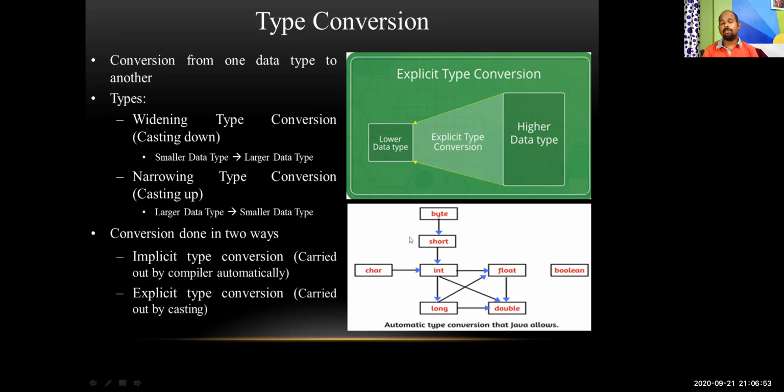In this case, integer data can be converted to floating type data. That means real data, where we can store the fractional part also. 3.5, 4.5.